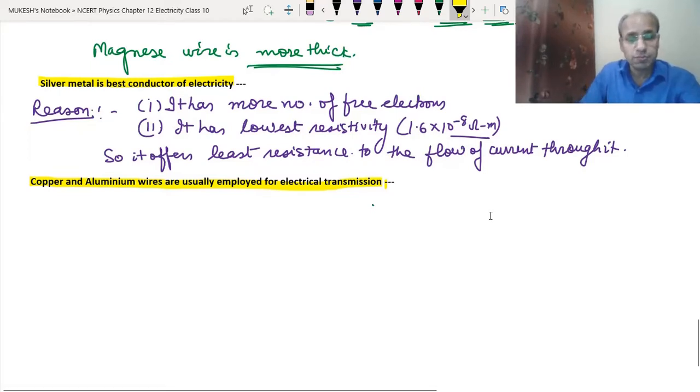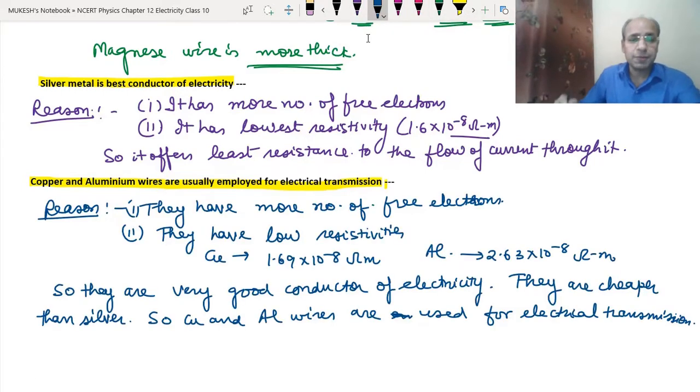There is not much difference in conductivity. They have the same reasons: more free electrons and low resistivities, a little higher than silver but still in the low category. That makes them very good conductors of electricity, and they are cheaper than silver.